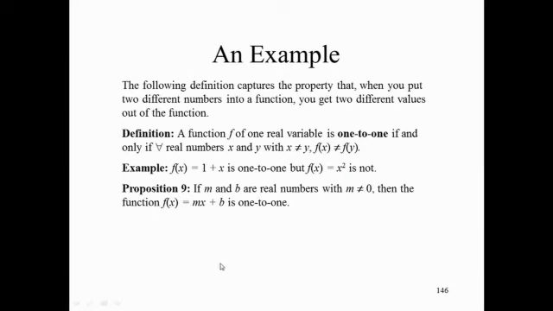Okay, let's prove this proposition. If m and b are real numbers with m not equal to 0, then the function f of x equals mx plus b is one-to-one. So of course you have identified your hypothesis A, your conclusion B, and hopefully chosen a proof technique to get started with.